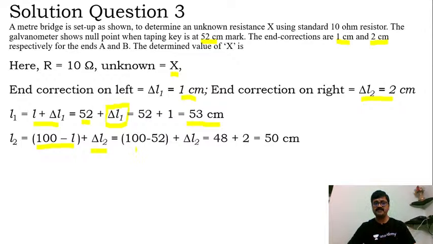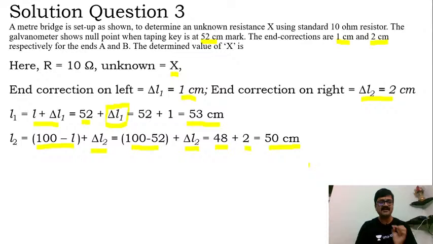So obviously I'll get 100 minus 52 plus delta L2. 100 minus 52 is 48, plus delta L2, which is 2. So that will give me L2 as 50 centimeter with the end correction. I have solved this now. Now next step is what?